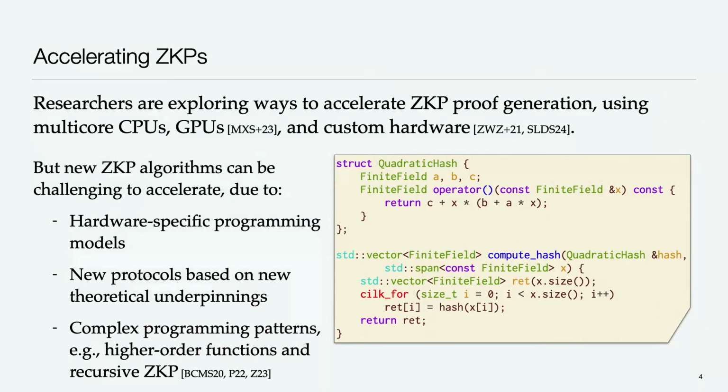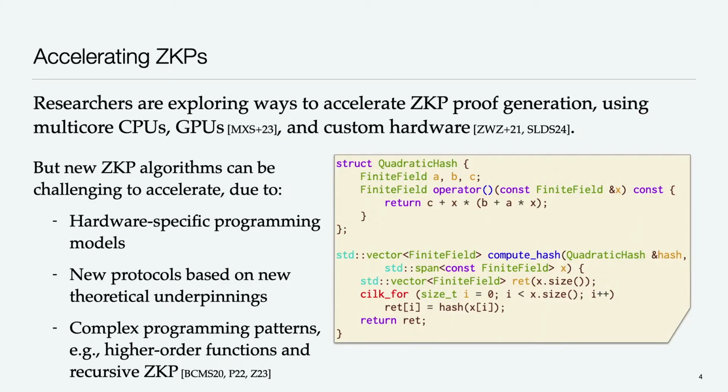So that performance bottleneck has led researchers to explore ways to accelerate zero-knowledge proof generation, not just through algorithmic improvements, but through other means of acceleration, such as using parallelism with multi-core CPUs, or accelerating it with GPUs, or using FPGAs or ASICs or other custom hardware to speed things up.